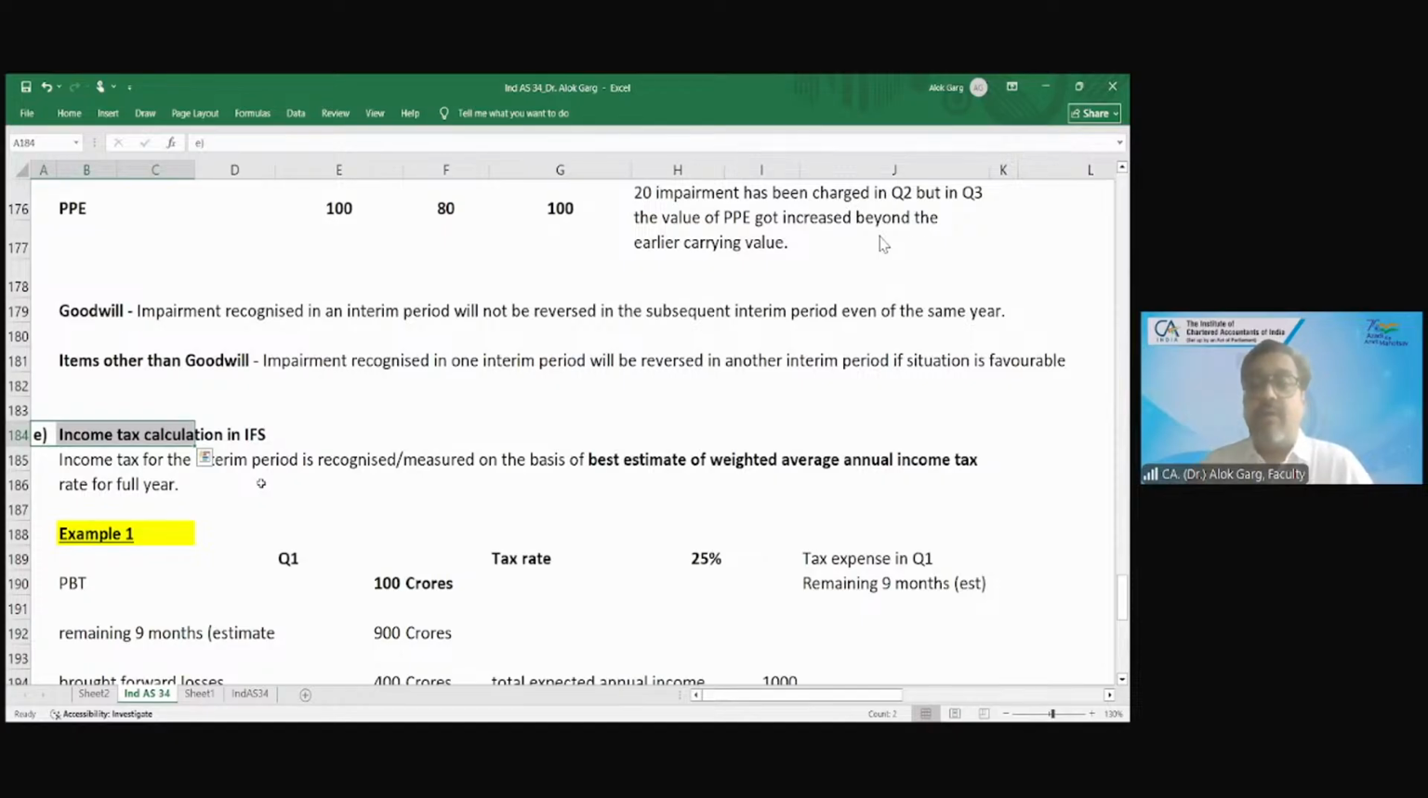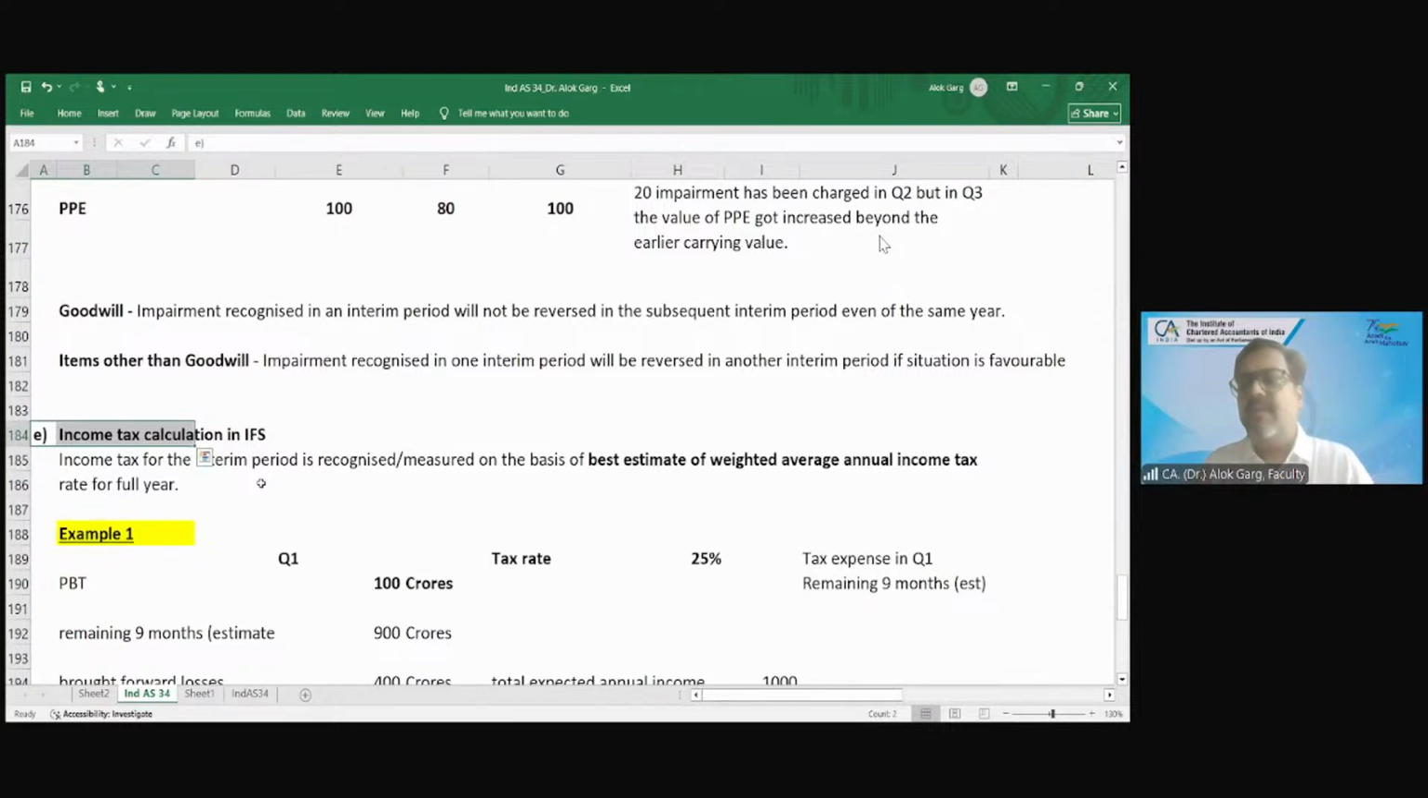But in the next 3 quarters, the company is expecting huge losses. So whether the tax is a quarterly item or a yearly item? Yearly item. Whether the computation, the return of income, has to be filed on a quarterly basis or on a yearly basis? Yearly basis, sir.